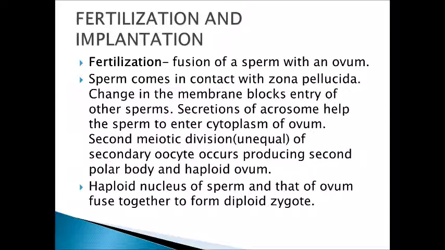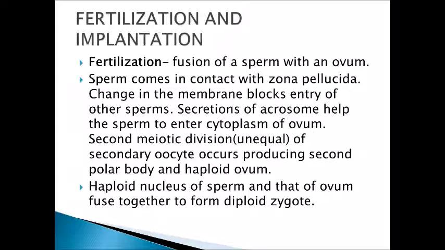When the sperm enters the cytoplasm of the ovum, after that the second meiotic division of the secondary oocyte occurs, and then it produces the second polar body and haploid ovum. Till now, the second meiotic division was not done. So, after the entry of the sperm into the cytoplasm, this is induced.